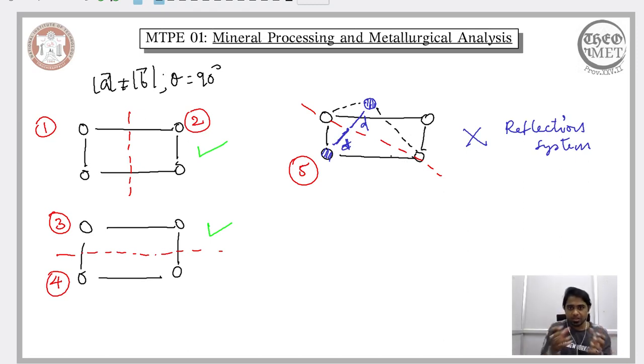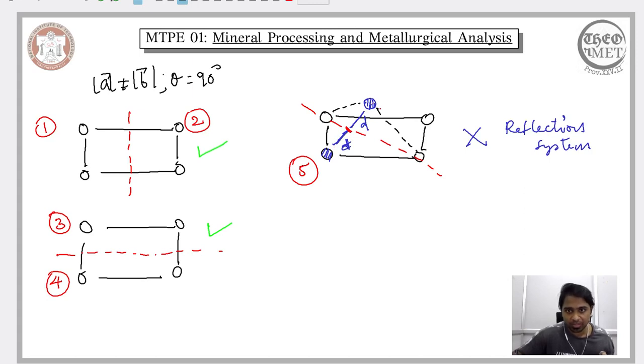So let me repeat. You are now placing the mirror along the diagonal, and you are taking the reflection of this particular entity here, or let us assume this is an atom. The reflection should be equidistant from the mirror that you have placed, that is D, and it should be on the opposite side, directly opposite to this original position here. So when you consider the equidistance D and place it directly opposite to this position, you would end up with a position like this.